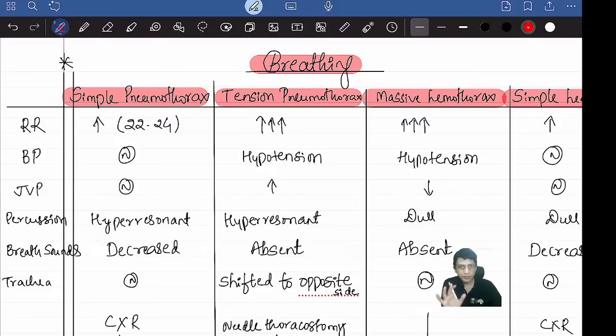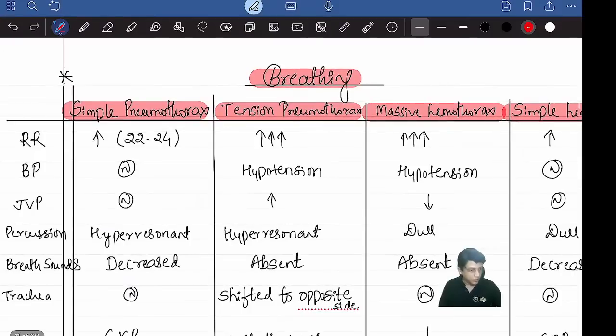In breathing, there could be some problems, right? The immediately life-threatening ones are two: tension pneumothorax and open pneumothorax. So how do you assess for this? Because it's inside the lungs or inside the thoracic cavity, you will not come to know from outside. So there are certain signs and symptoms which will tell you that the patient is having pneumothorax or hemothorax, some problem inside the lungs. What are the signs and symptoms? Any questions?